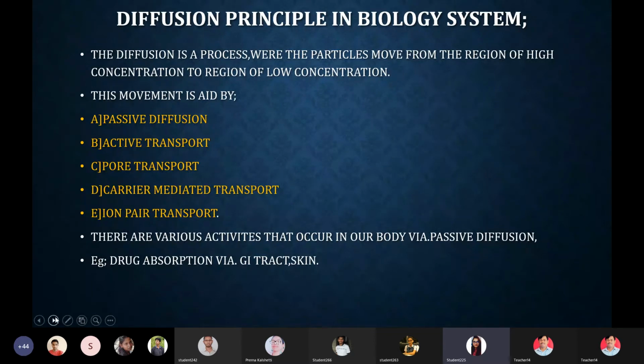Now, diffusion in the biological or physiological system of the human body is carried out with the aid of passive diffusion, active transport, pore transport, carrier mediated transport, and ion pair transport. There are various activities that occur in our body through passive diffusion, for example, drug absorption through the GI tract and skin.